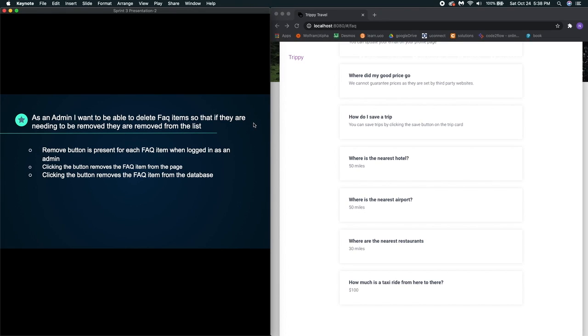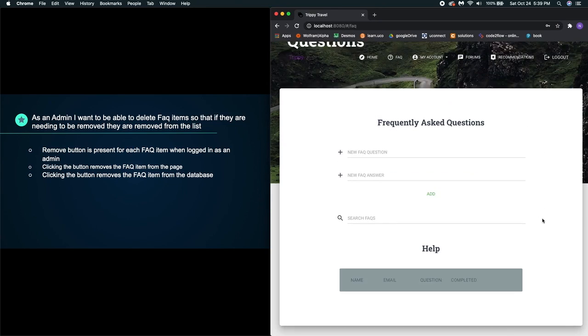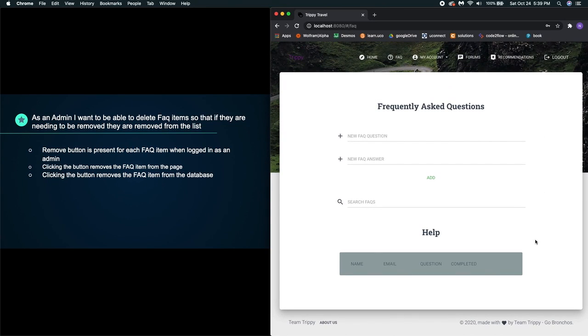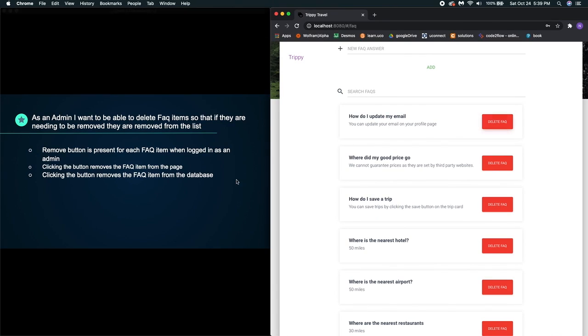As an admin, I want to be able to delete FAQ items so that if they need to be removed, they are removed from the list. And now that we go here as an admin, you have a delete button. Clicking the button removes the FAQ item from the page.